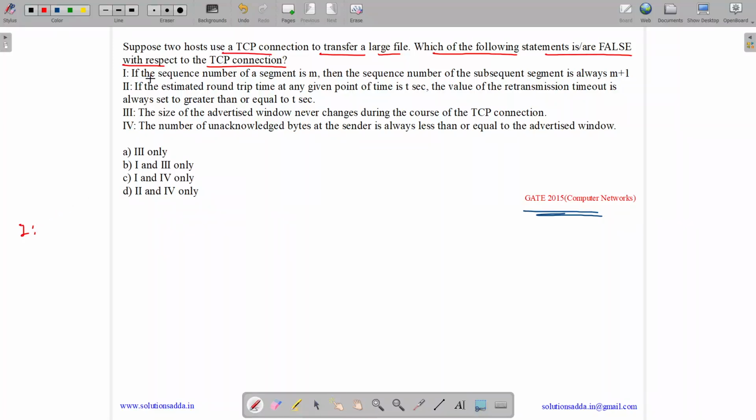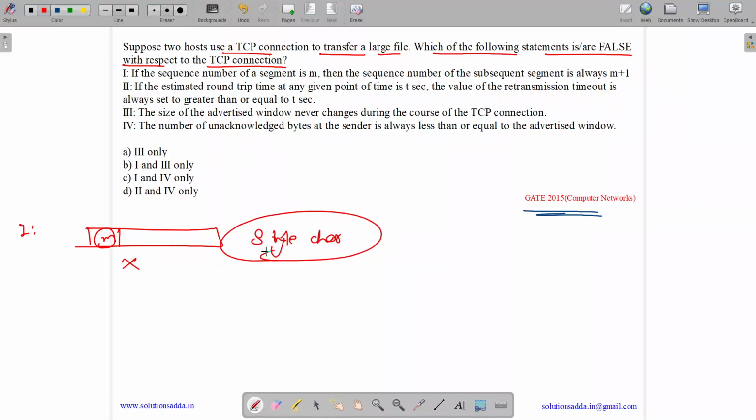Option 1. If the sequence number of a segment is M. So in a segment we have a sequence number field, if it is M, the sequence number of the subsequent segment is always M plus 1. No, it is false, as it depends on the number of 8-bit characters. For each 8-bit character we are increasing one sequence number. So it depends on the number of 8-bit characters present. It may increase by some M plus X amount. So this is false.